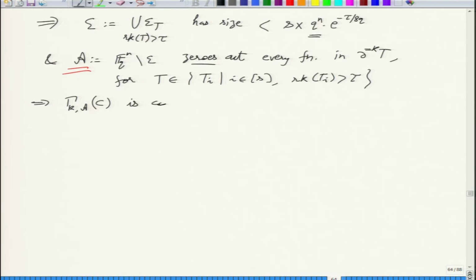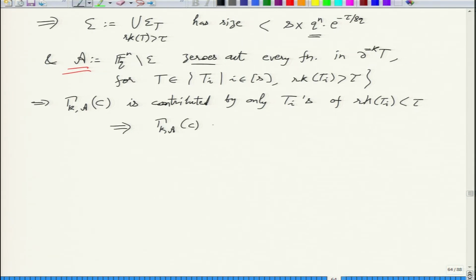So this is contributed by only T_i's of rank less than tau, which means what? Which will give you an obvious upper bound on the measure, because for a low rank T, the measure